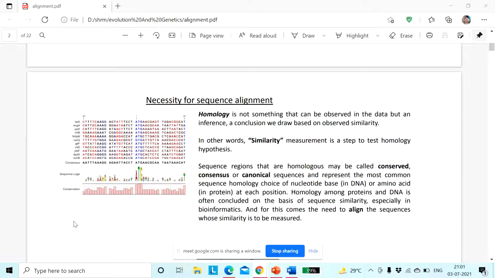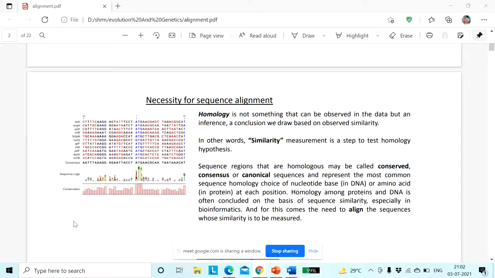Now homology is not something that can be observed in the data, but an inference, a conclusion we draw based on observed similarity. It's written over here. So we actually want to find the similarity, because whenever I was talking about homology in a domain, it means we are searching for the similarity in the domain. So we are basically going for the similarity portion. So let's go for the similarity.